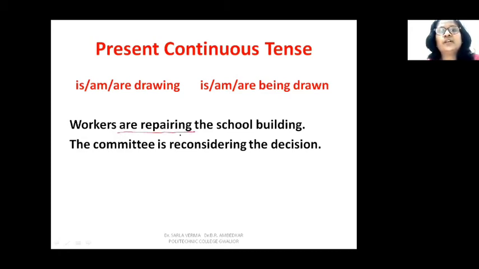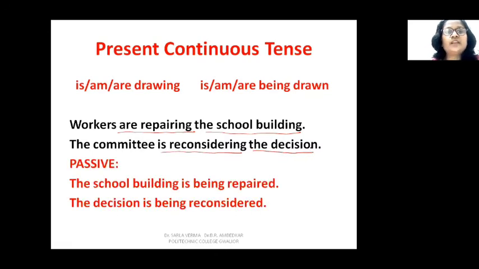This is your verb. Repairing what? The school building. This is your object. This is the answer you get when you ask repairing what? You get the answer school building. The committee is reconsidering. Reconsidering what? The decision. So reconsidering is your verb and the decision is the object. So the passive is, see, the school building is being repaired.